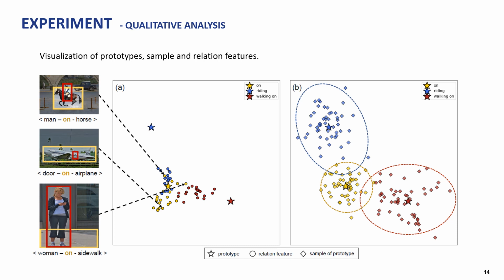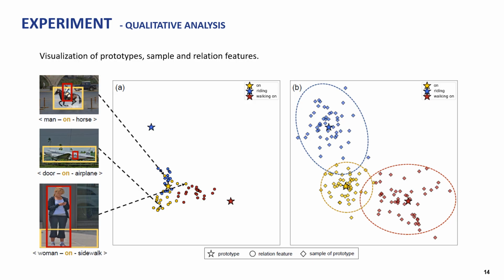On the left, the points represent relation features, and we can see that they are all clustered near the prototype on. However, it is important to note that not only the relation features annotated as on are present, but also those annotated as riding or walking on are clustered around prototype on. This shows that due to the semantic diversity of the predicate on, relationships that could be represented by other predicates are also biased toward prototype on.